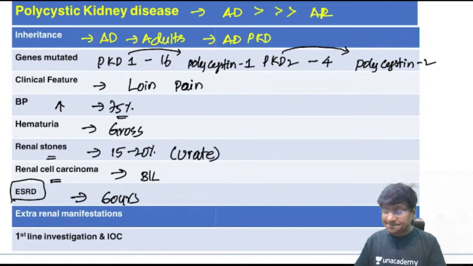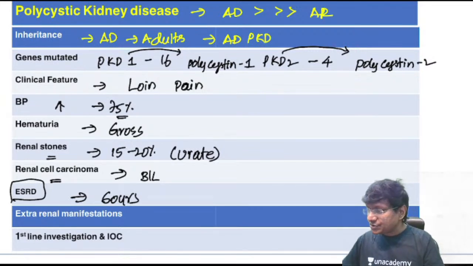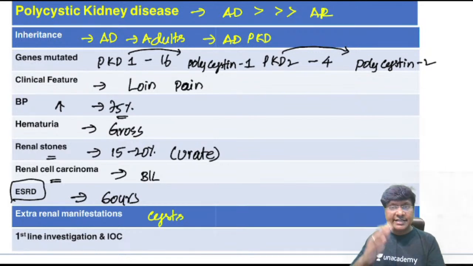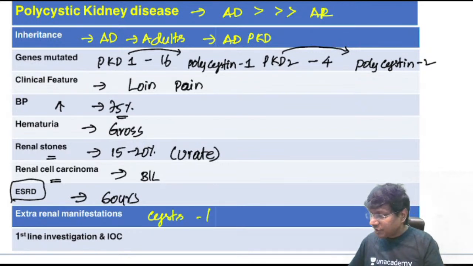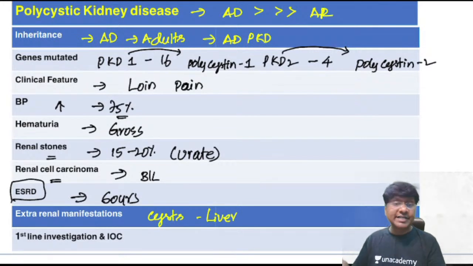Then, what are the extrarenal manifestations? See, the cysts are not only present in the kidney, they are present even outside the kidney. What is the most common site outside the kidney where the cyst can be present? That is within the liver. The other sites will be spleen, pancreas, and ovaries. But the most common extrarenal site will be liver.